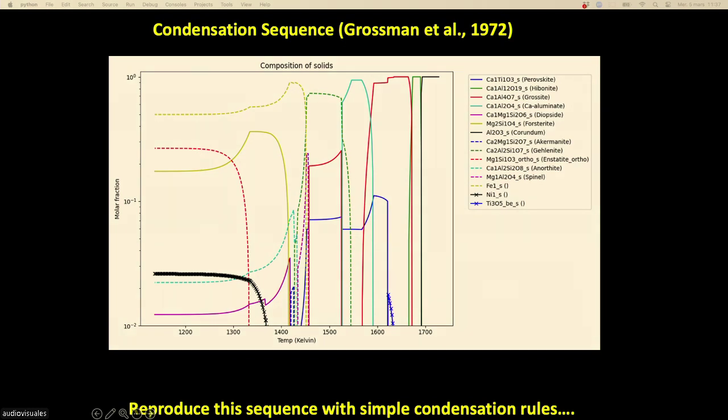It's not very new. It has been done since the 70s. It is called the equilibrium condensation sequence. So for example, if you condense this gas, at 1700 Kelvin, the first minerals to condense are like hibonite, grossite, perovskite. And these minerals that you see on the right are typical minerals that we find in sea ice, for example. As you lower the temperature, then other minerals condense.